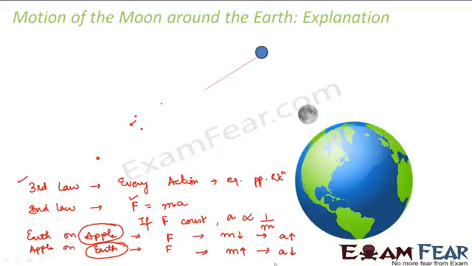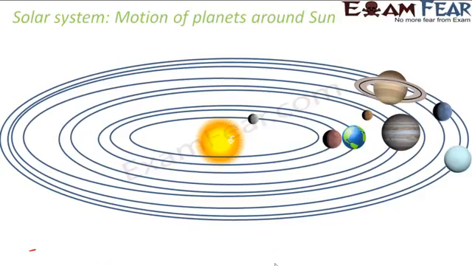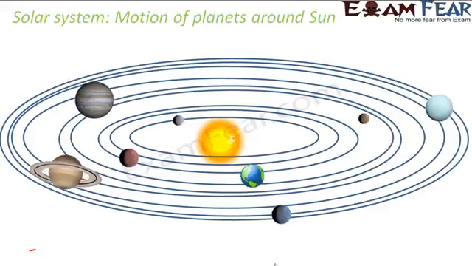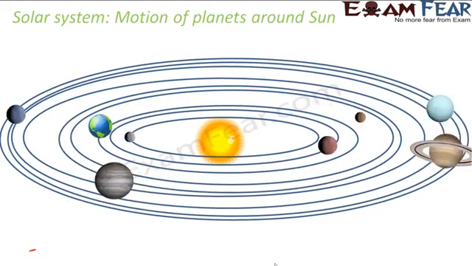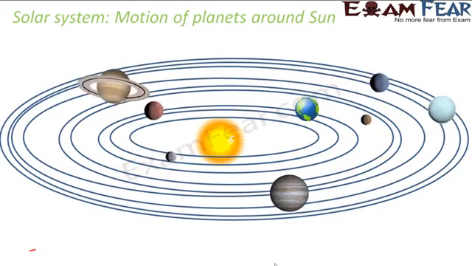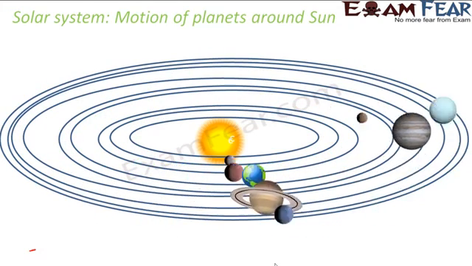So this is how, from the incident of the apple falling on Newton's head, he started thinking about gravitation and finally concluded with the universal law of gravitation. With the help of this universal law of gravitation, he could also explain the motion of all the planets around the sun in the solar system. It is not only the moon which revolves around the Earth, it is all the 9 planets which keep revolving around the sun.